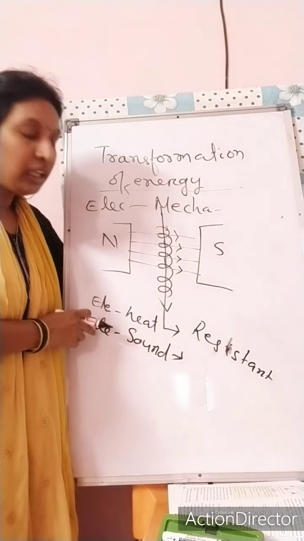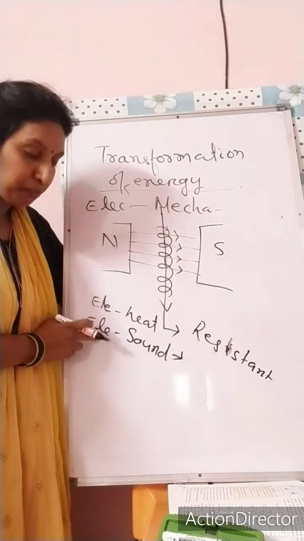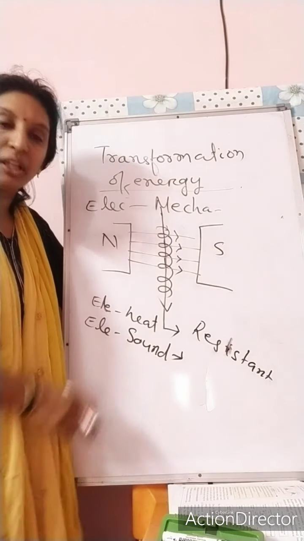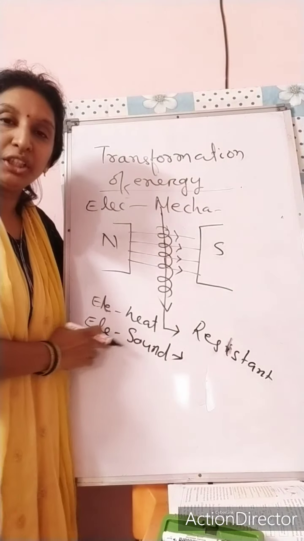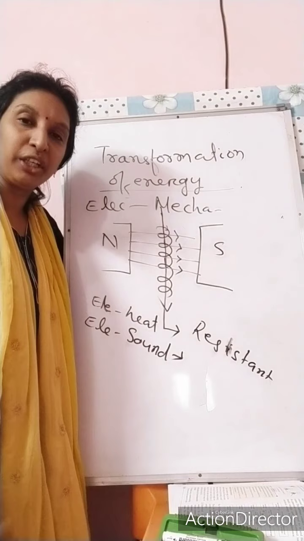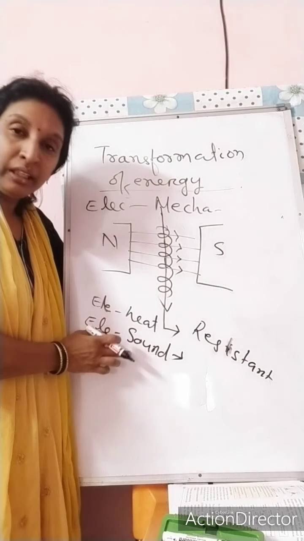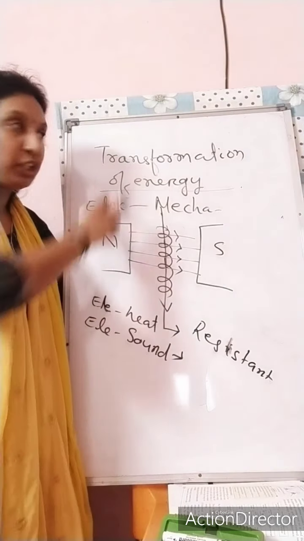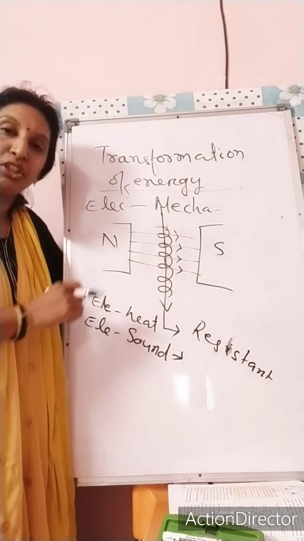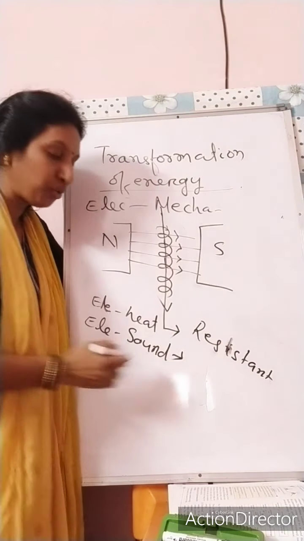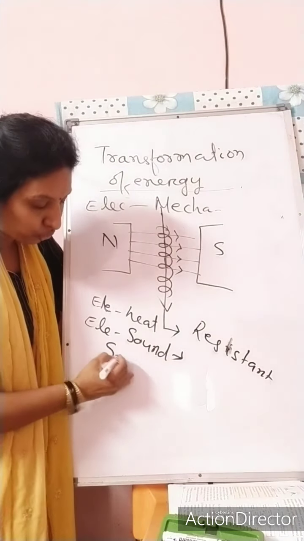All these are good examples of electrical energy to sound energy. Electrical energy first comes through your electrical circuits, and after that, in your instrument or television, it is changed into sound energy.